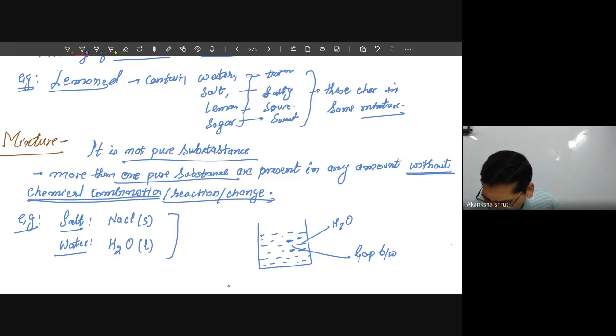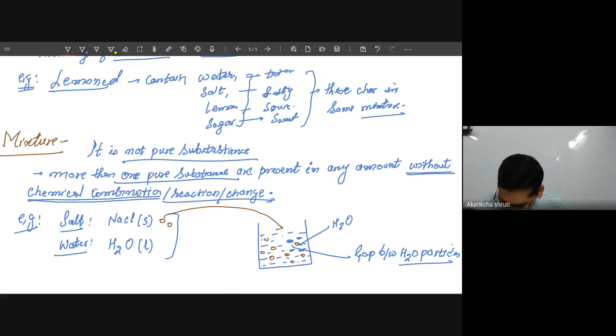So the gap between water particles. So many, a large number of water particles. It is this one, this one, this is the one that I have taken, this one, this one, this I have taken. Now while you are adding this NaCl, this is also the solid particle. I am drawing it. So you are going to just add it here. What will happen? This Na will come and get trapped here.